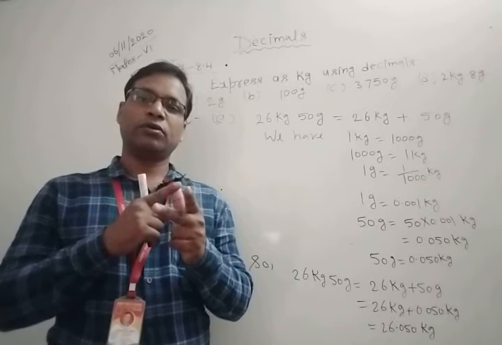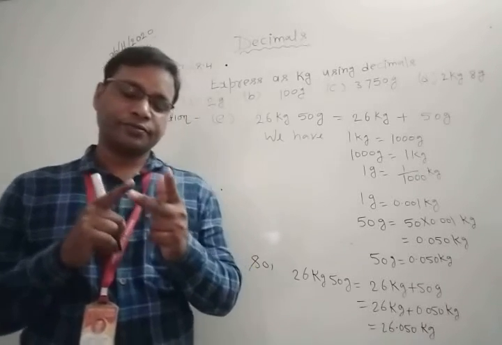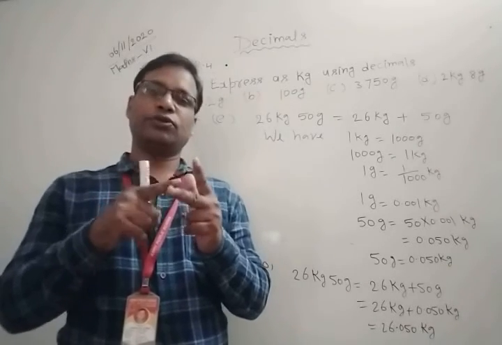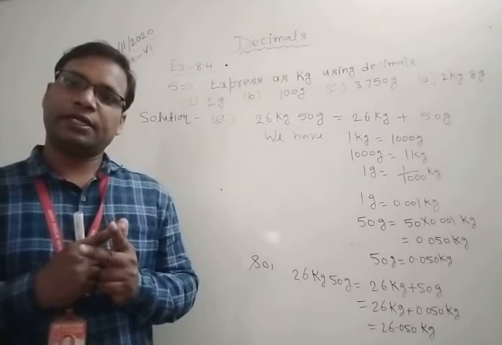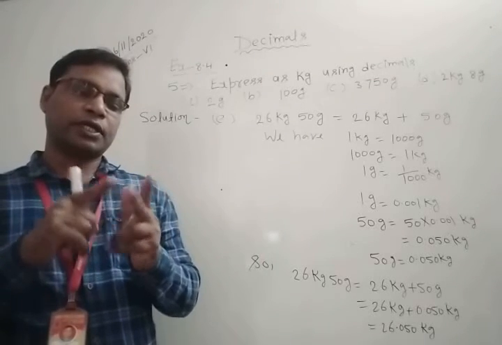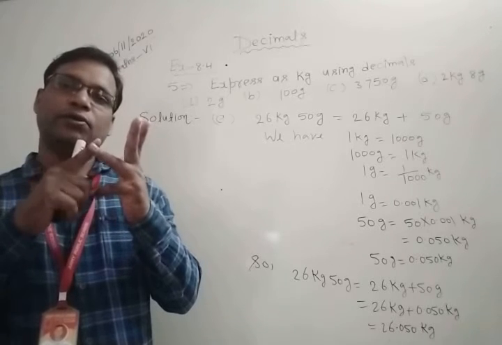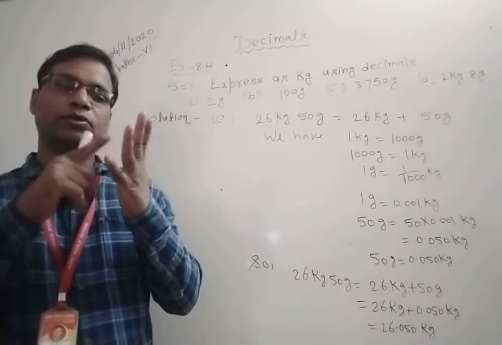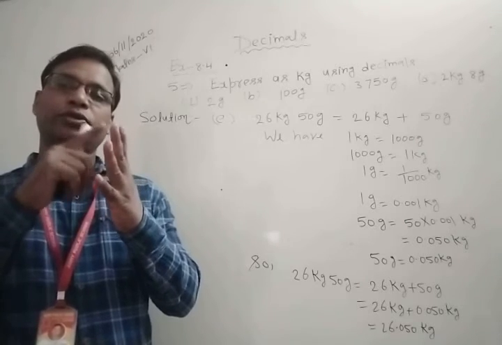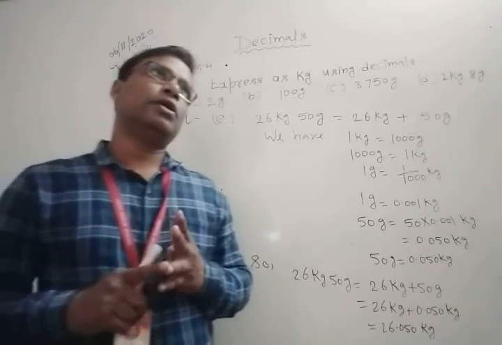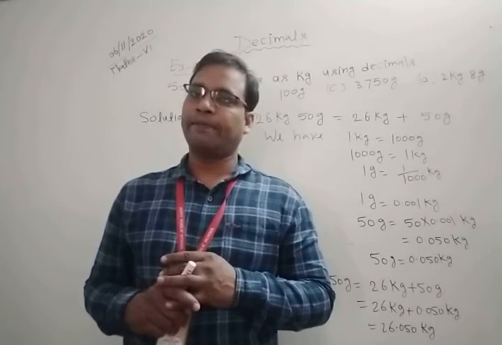Kilograms, hectograms, decagrams. So 1 kilogram is equal to how many decagrams? 100. And kilo to gram is 1000. So 1 kilogram is equal to 1000 gram.